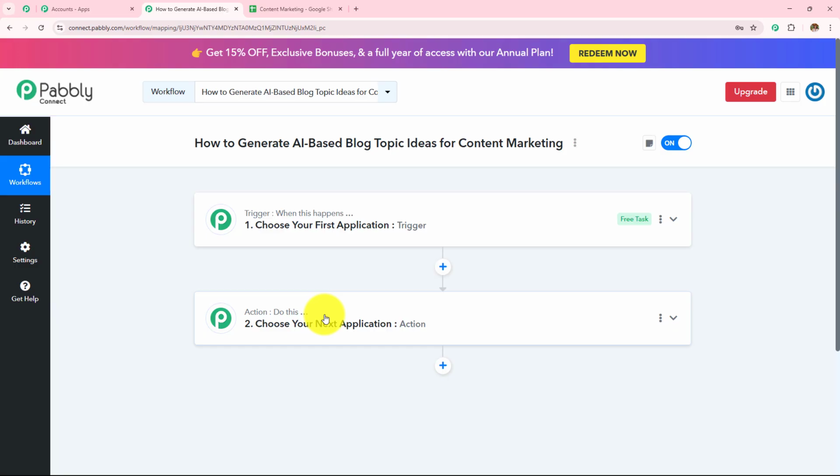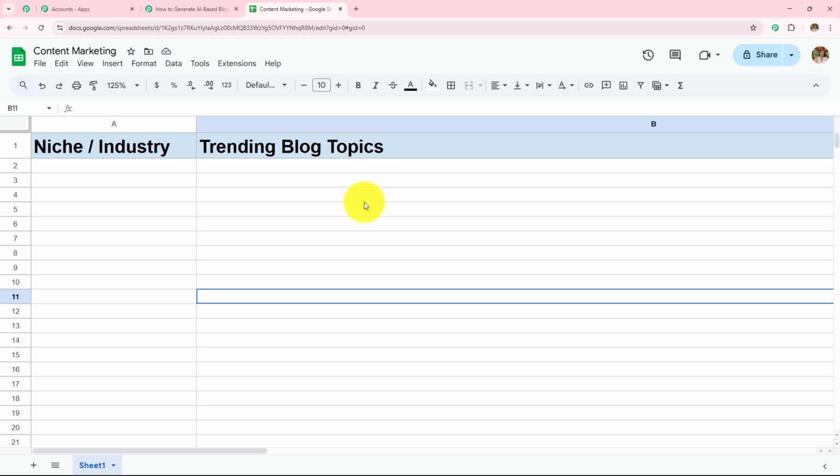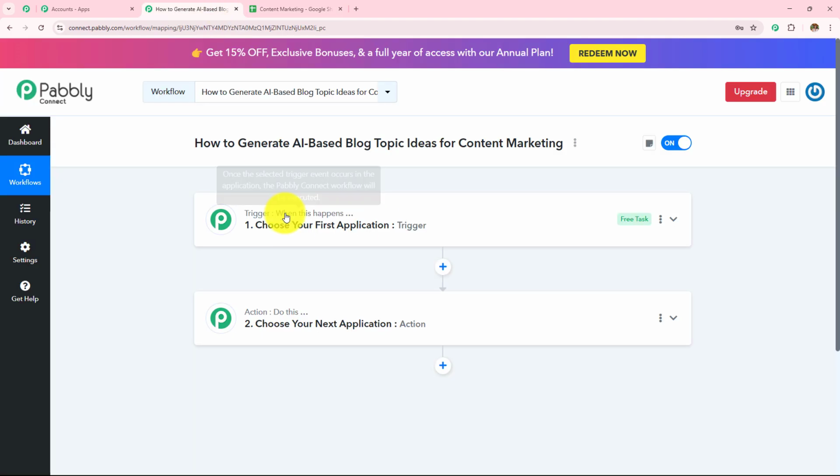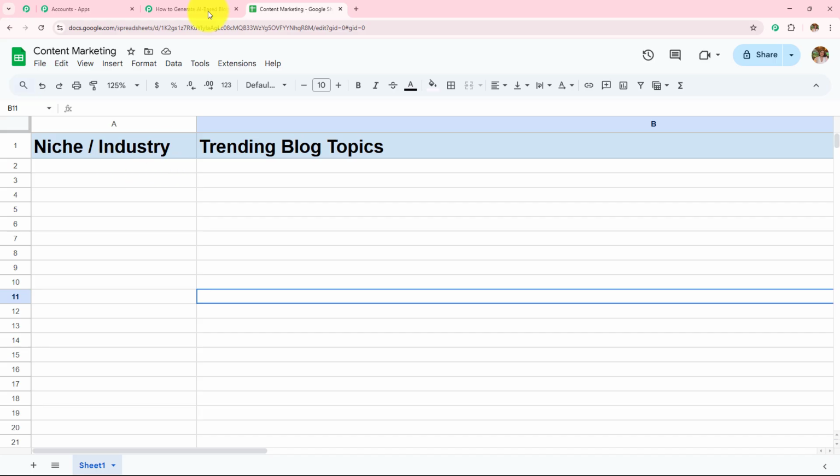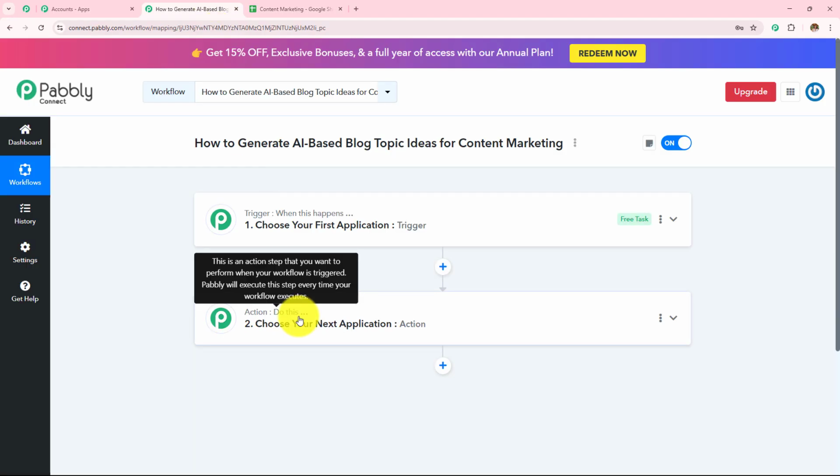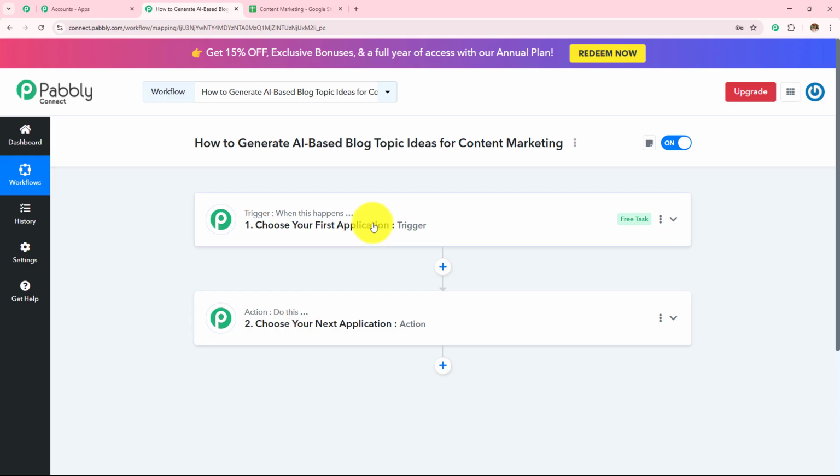Here I'm going to use my AI agent as OpenAI, and then it will be automatically added in my Google Sheets spreadsheet. So here trigger says when this happens. So when I'm going to add a niche or an industry, and then action says do this, then generate blog topic ideas for that niche or the industry, and then add that to my Google Sheets spreadsheet. So here in my trigger application, I will be taking Google Sheets, and then in my action application, I will be taking OpenAI and then again Google Sheets.